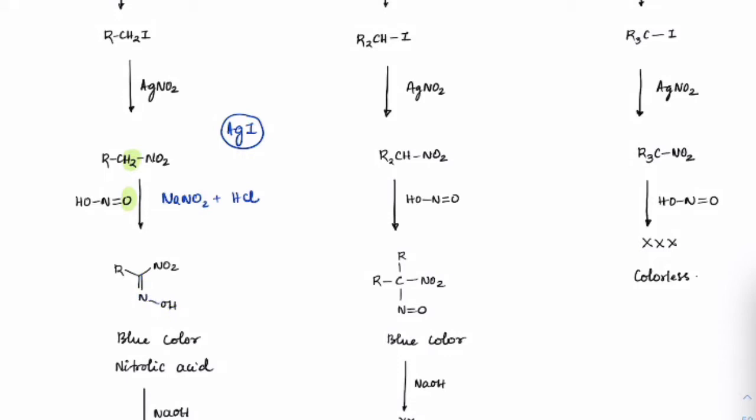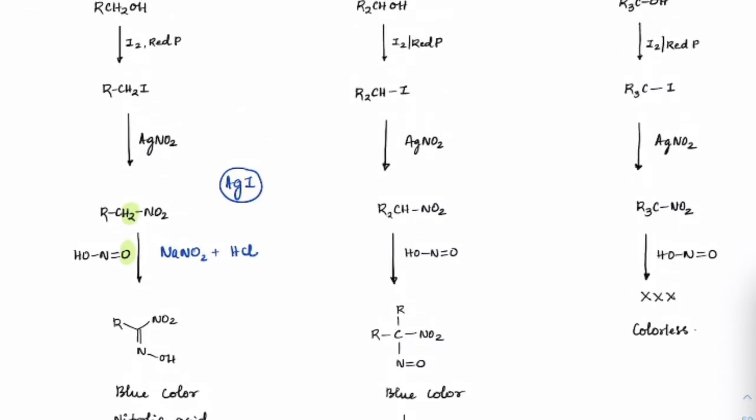Got it? So this is a nitrolic acid. In fact, all oximes appear colored, and you would see this nitrolic acid is blue in color.